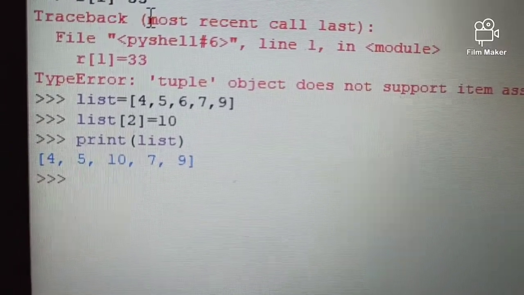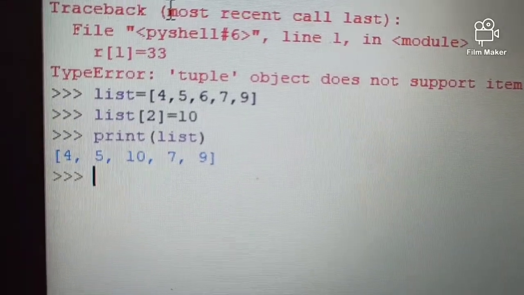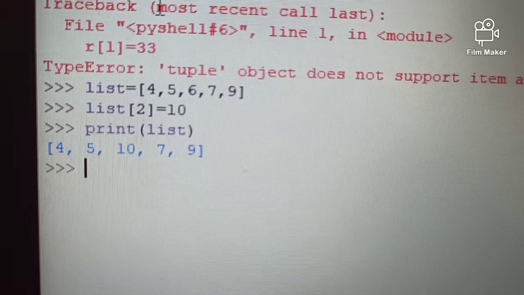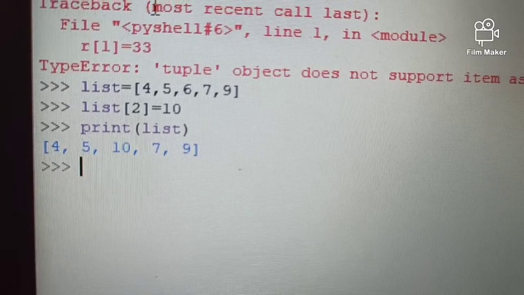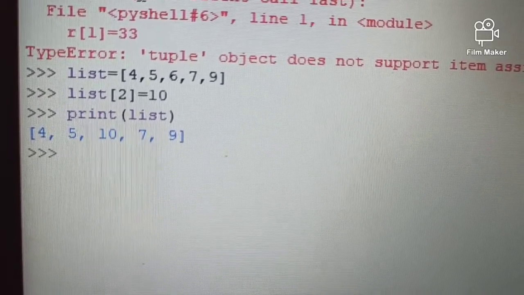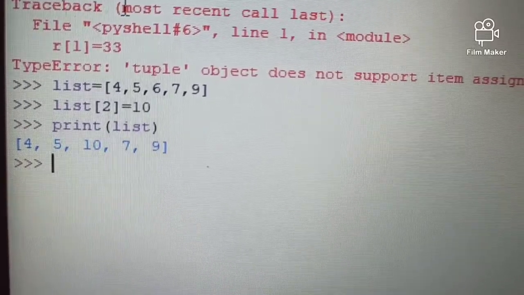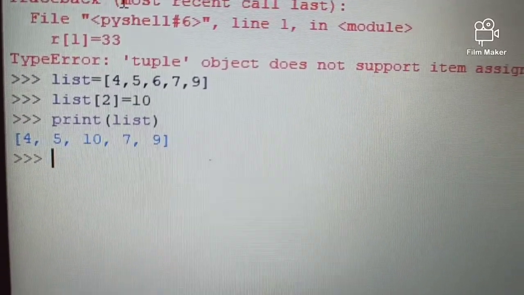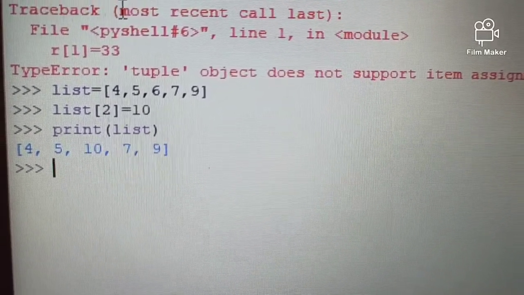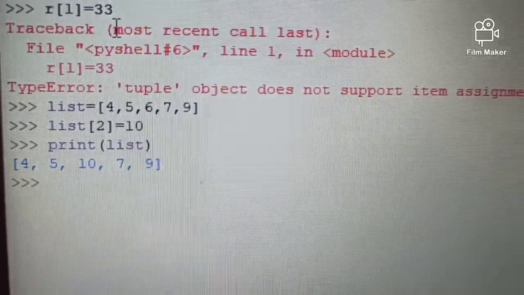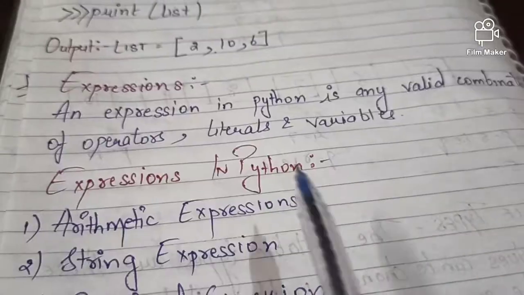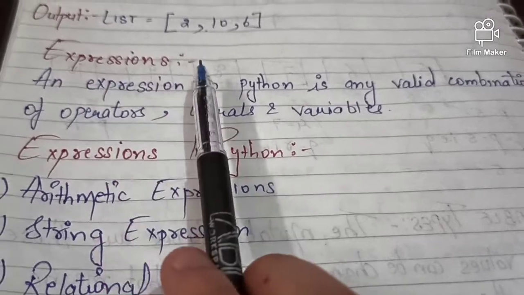Okay, so the example of immutable is tuples, and the example of mutable is list. Clear? So this is all about the mutable and immutable types in Python. So now come to our next topic, that is expressions in Python.